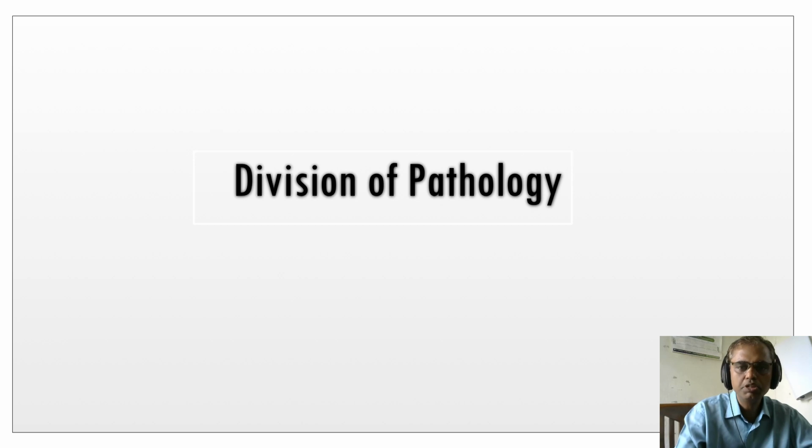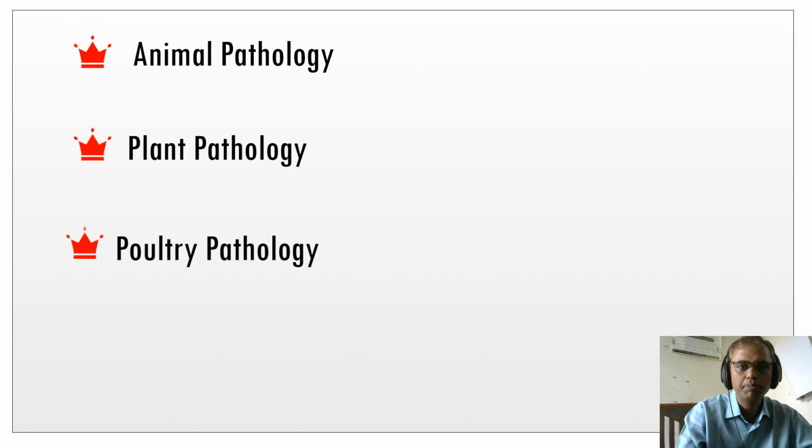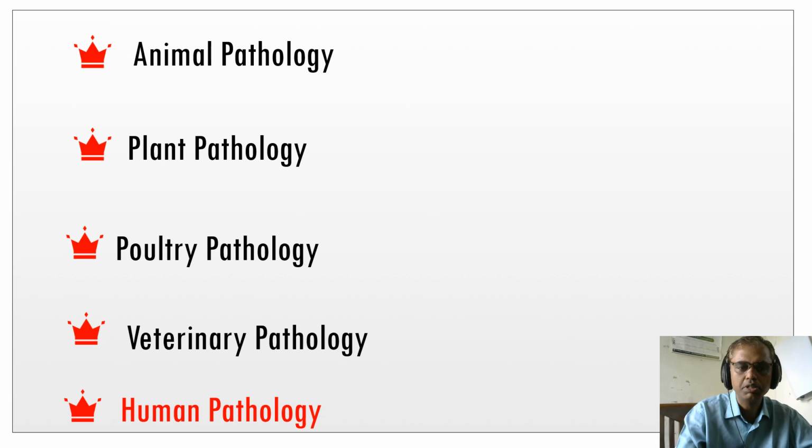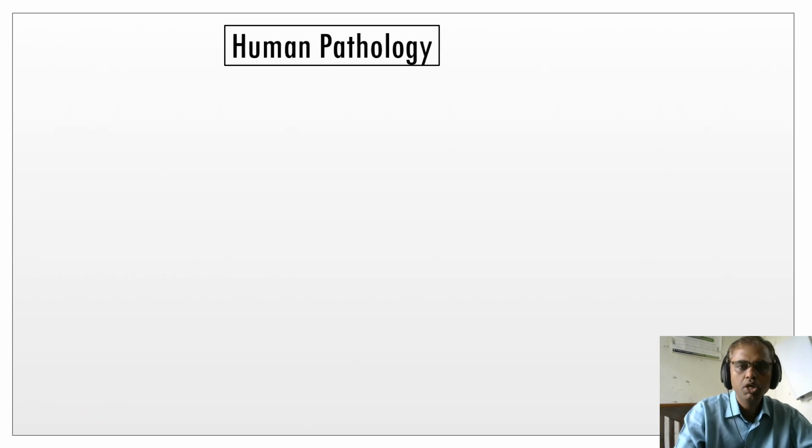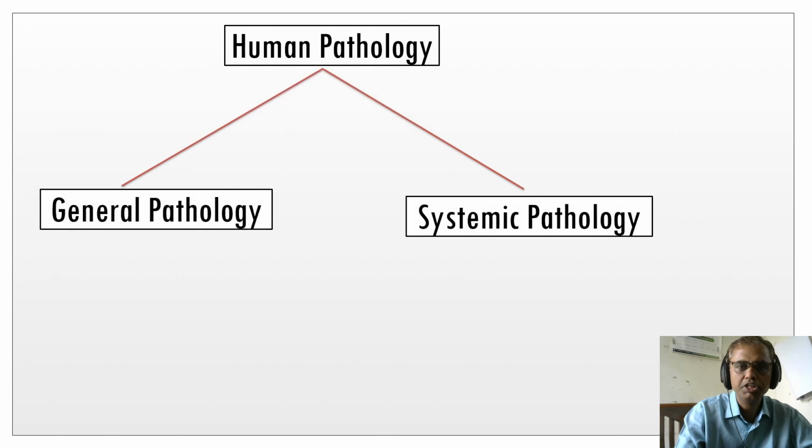And now we'll study the division of pathology. Pathology is divided into animal pathology, plant pathology, poultry pathology, veterinary pathology, and human pathology. What we are going to study in this coming one year is human pathology. For our understanding, we divide human pathology into two broad areas: general pathology and systemic pathology.